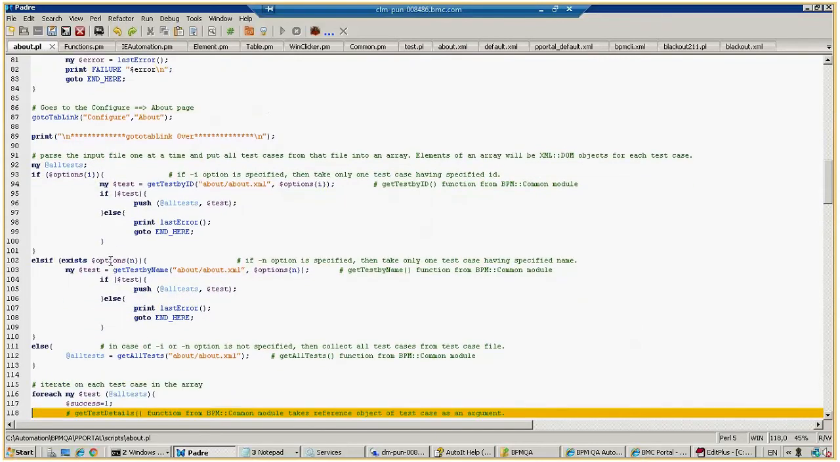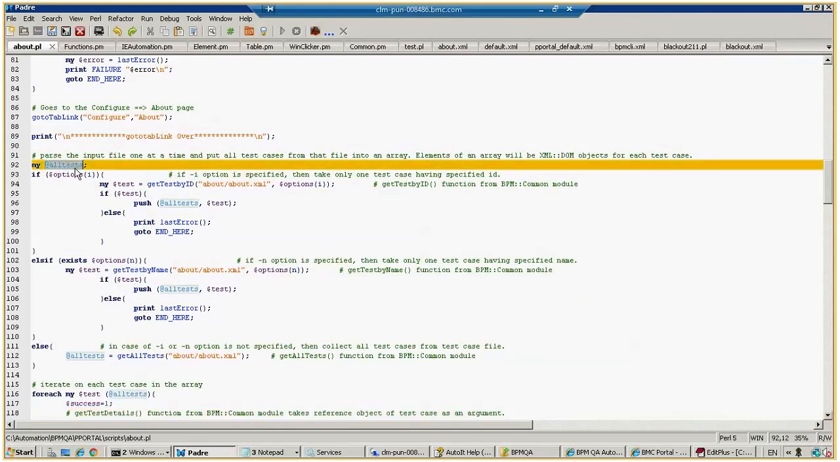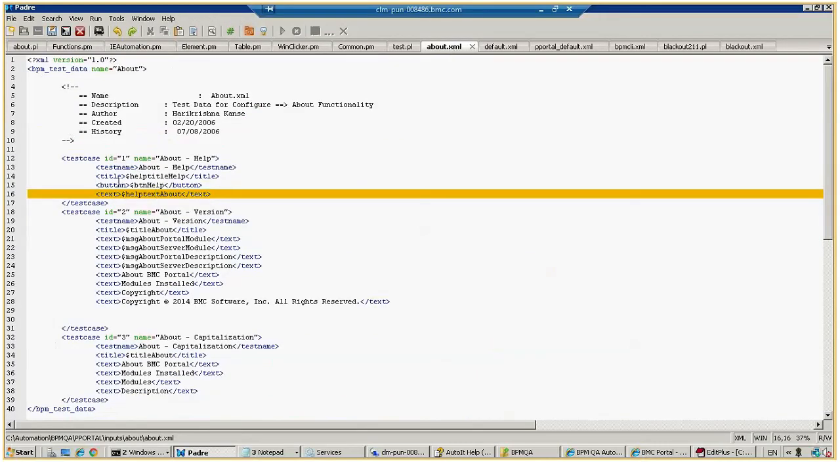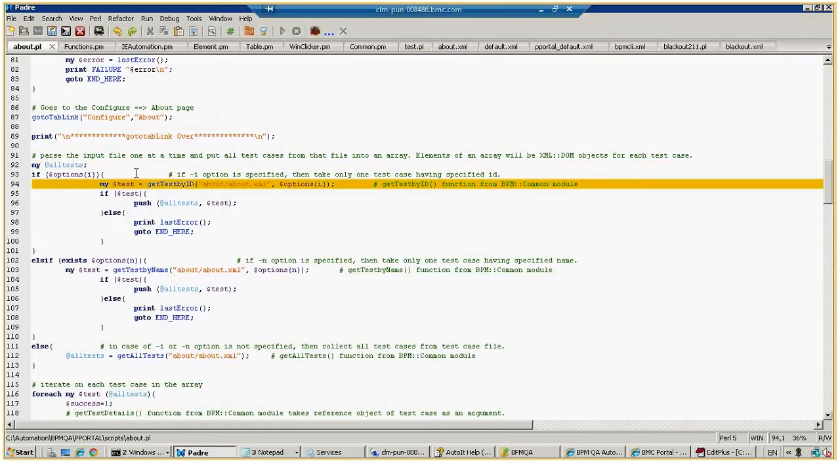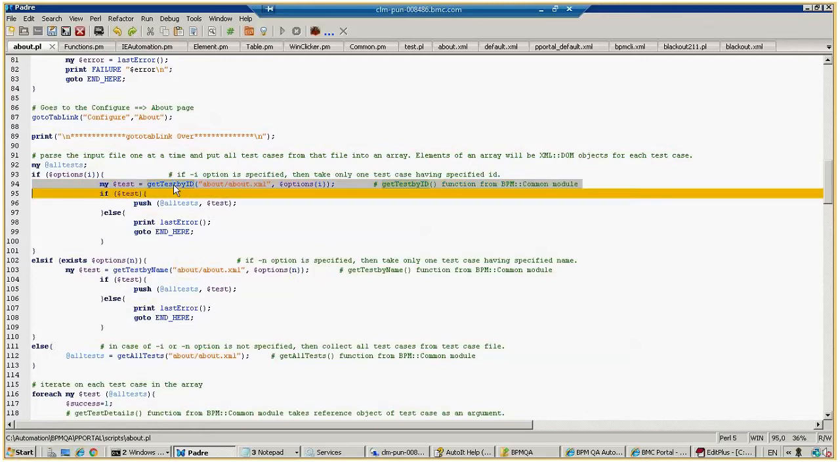Then it will read all the test cases from the XML. I have given examples of about-related test cases. So these test cases from the XML are read by this script. It will check for options. It will get the ID. Like I have given ID 2, test case number 2, I want to execute it. It will check.